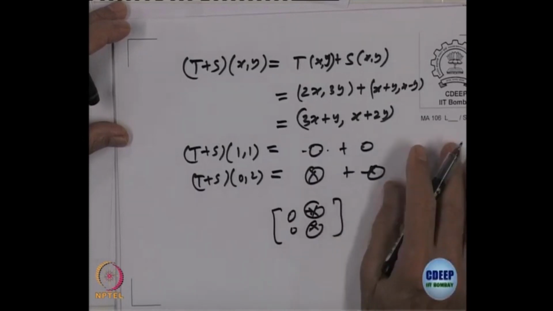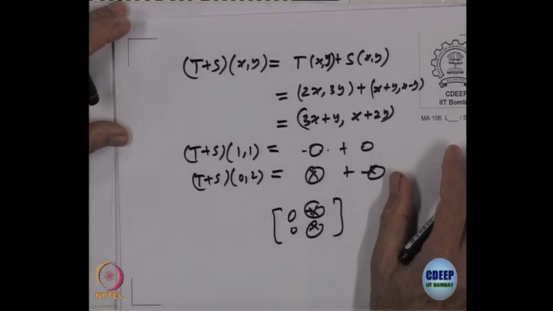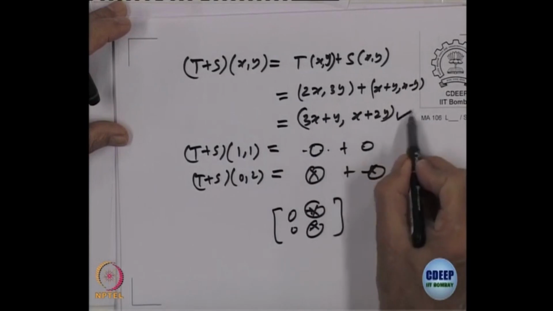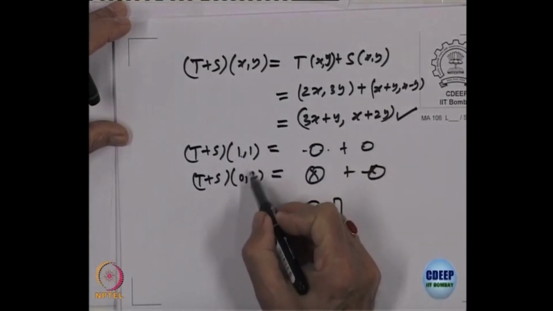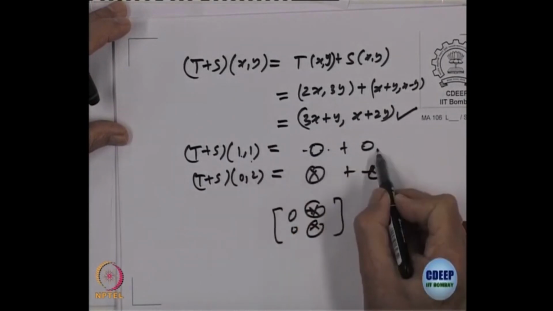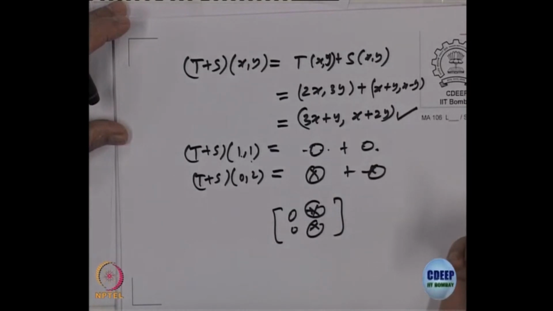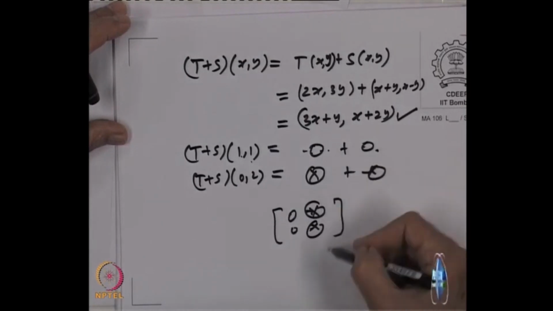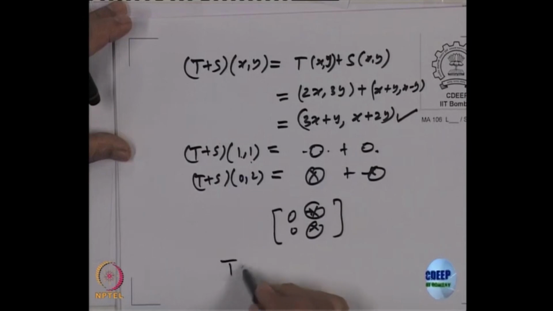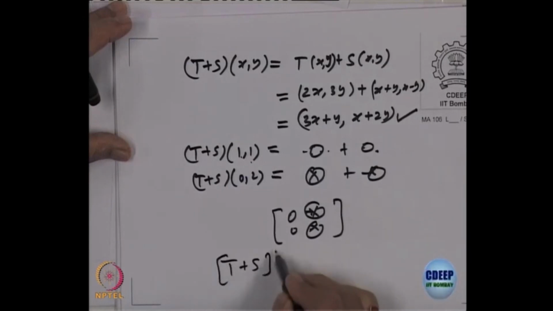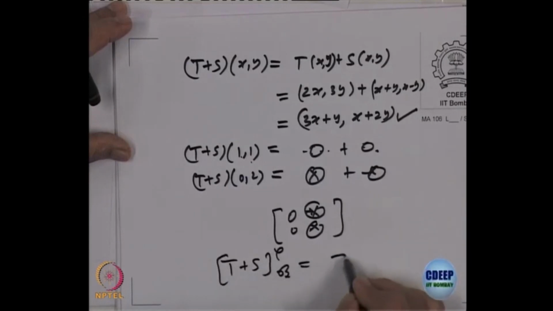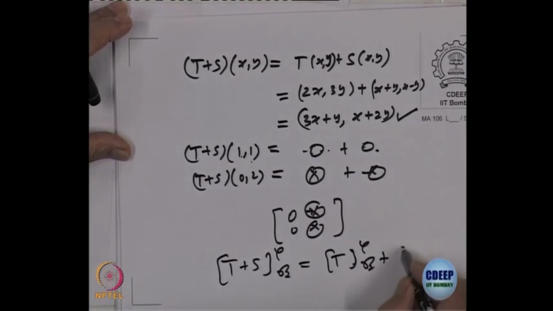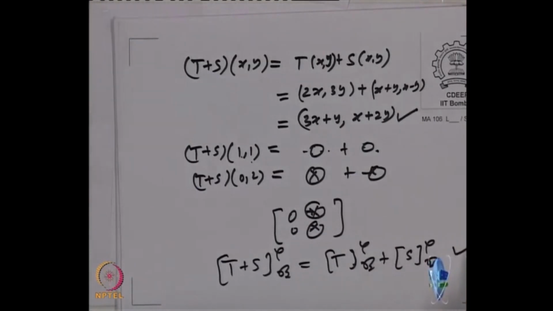I am not doing that computation; I want you to do it yourself later. According to this formula, compute T plus S of the basis elements, write them as linear combinations of elements in the codomain, and then verify that the matrix of T plus S with respect to C and B is the same as the sum of the matrices of T and S, which we have already computed. So verify that.